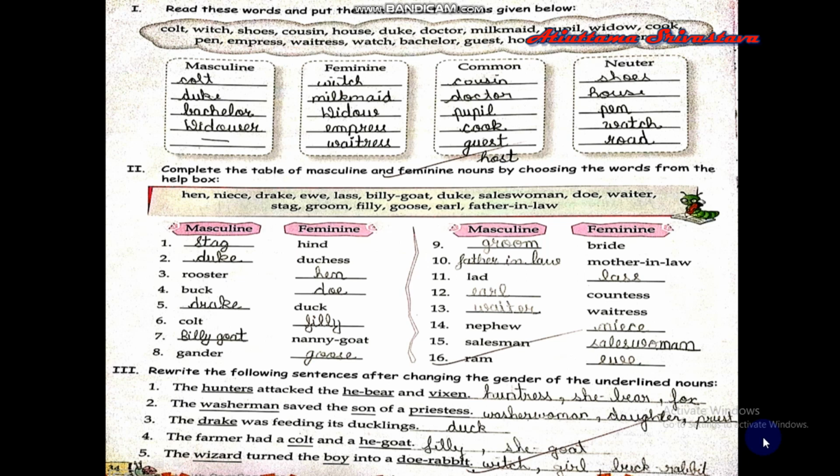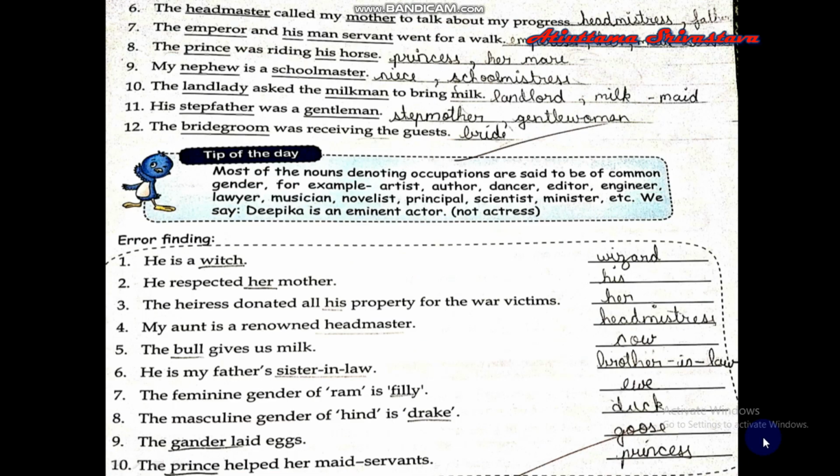Wizard is a male, that is a magician, and we will change it to witch. Boy, male, will become girl. And doe rabbit, buck rabbit. Doe rabbit is a female rabbit and buck rabbit is a male rabbit. Now we come to the next page.